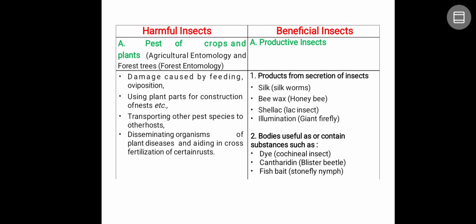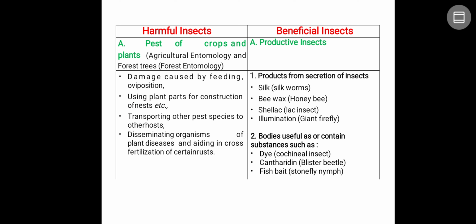First of all, in case of harmful insects, many insects act as a pest of many crops. If it attacks agricultural crops, it is called agricultural entomology. If it attacks forest trees, it is called forest entomology. Again, damage can be done directly or indirectly. Directly, it damages by feeding and oviposition, laying the eggs. But sometimes indirectly, it damages the crops by using the plant parts for the construction of their nest, and they construct the nest on the plants.